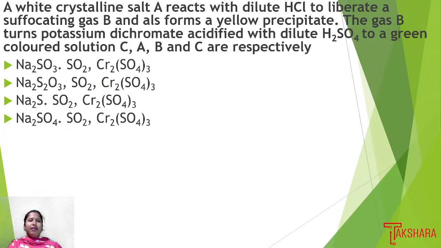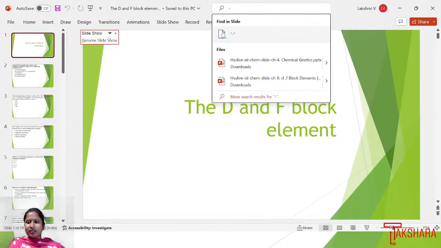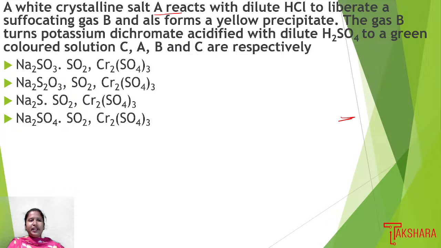Next question. A white crystalline salt A reacts with dilute HCl to liberate a suffocating gas B, and also forms a precipitate.